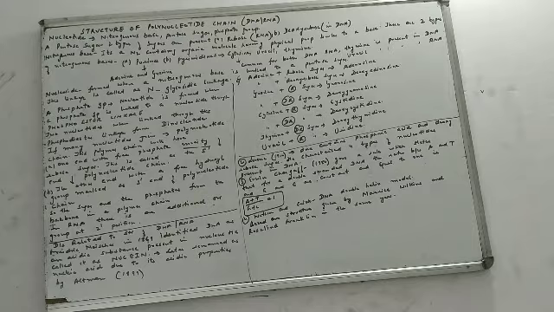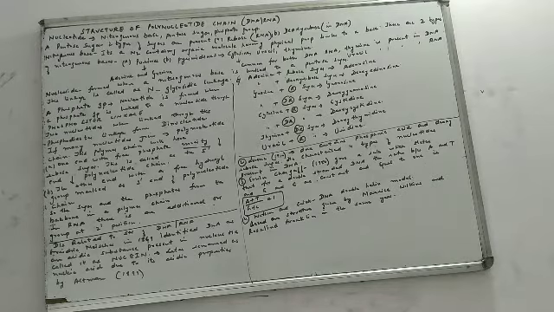We already had a nucleoside. In a nucleoside, we had two things already linked to each other. What were the two things? A nitrogenous base and a pentose sugar. To these two things, a nitrogenous base and a pentose sugar, another phosphate group is added.